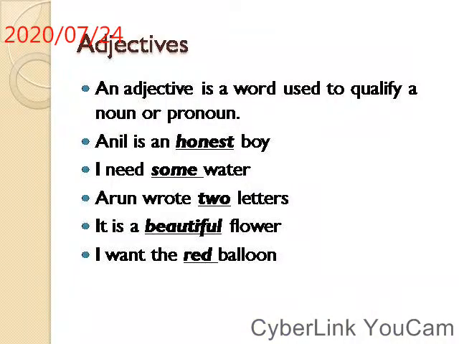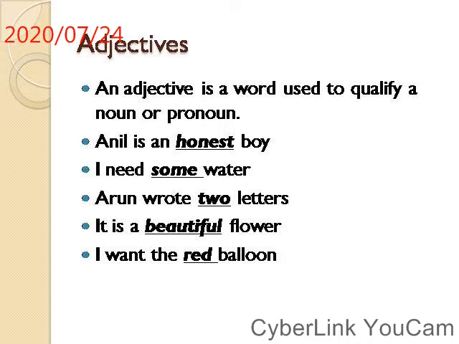Yes, so adjectives. What is an adjective? An adjective, as the definition says, is a word used to qualify a noun or pronoun.